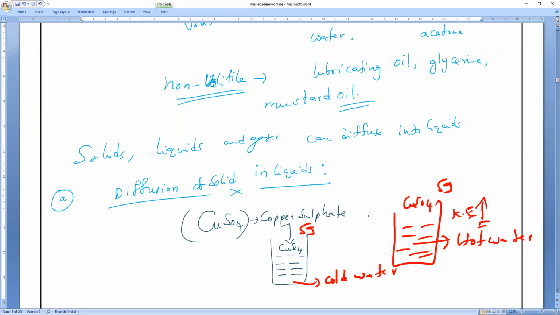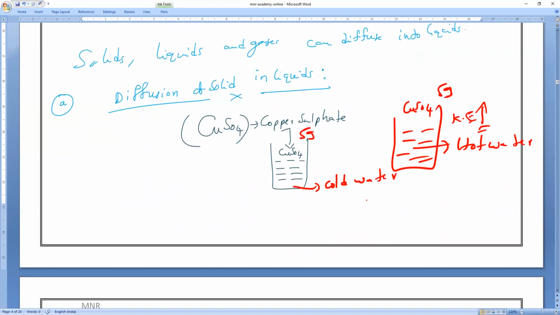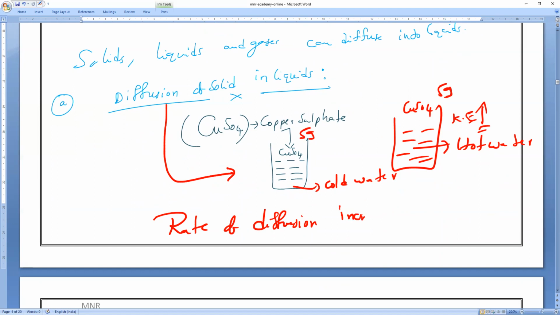So I can say the rate of diffusion increases with what? Anybody can tell me. Solids diffusing into liquids, rate of diffusion increases with what? Please respond. Increases with temperature. Is it okay? Lingesh, Pranav? Yes. So this is the example.